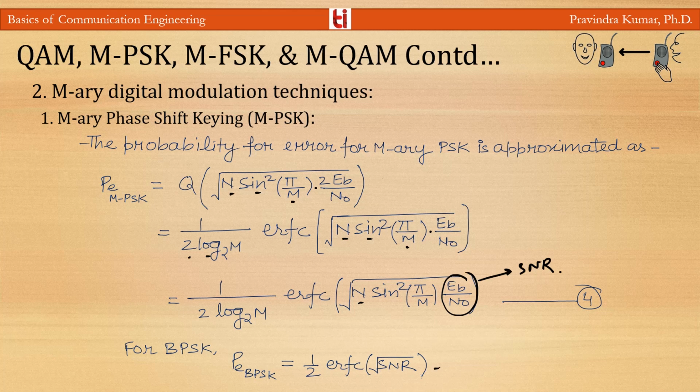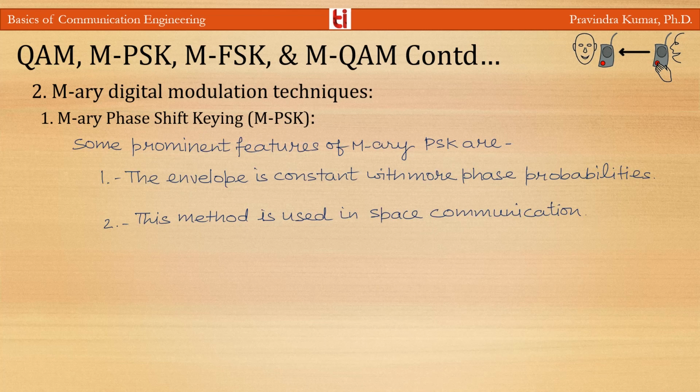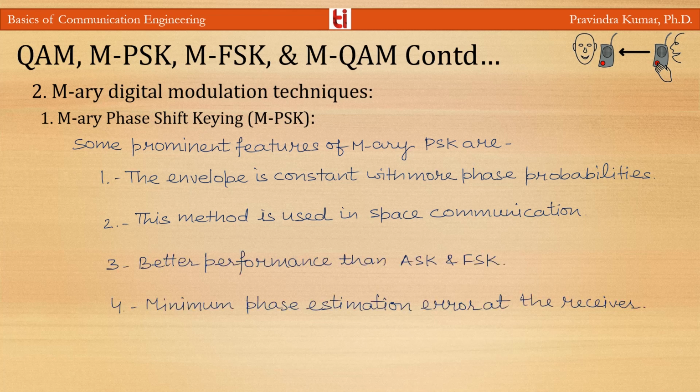And some prominent features of M-array PSK are: the envelope is constant with more phase probabilities, and this method is used in space communication; better performance than ASK and FSK; minimal phase estimation error at the receiver.